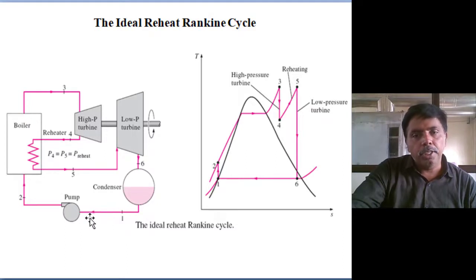the saturated liquid from the condenser is pumped as boiler feed water to the boiler pressure. Here the steam is generating, absorbing heat from subcooled liquid to saturated liquid to saturated vapor. Then it moves to the superheated condition.